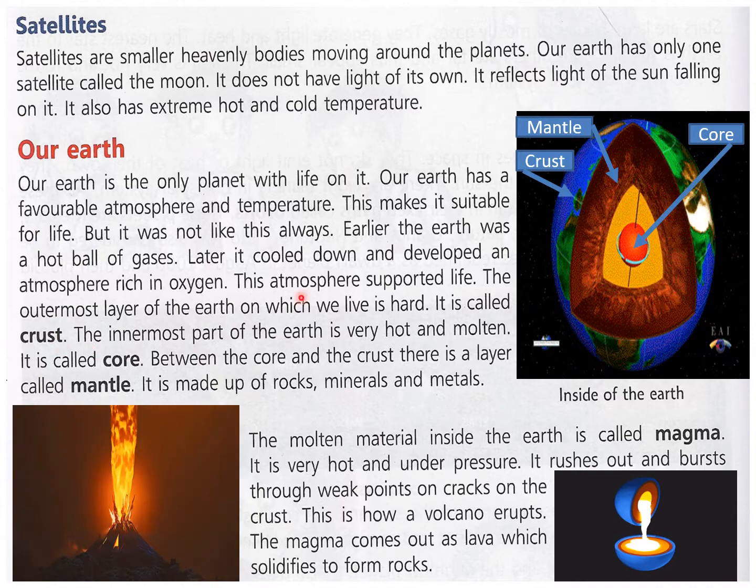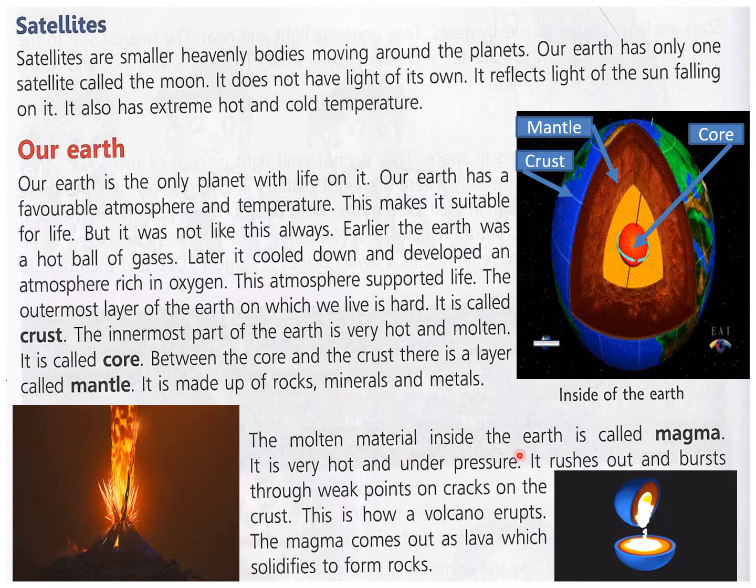The outermost layer of the earth on which we live is hard. It is called crust. You can see this portion which is outside where you can see land and water. This is crust. And the innermost part of the earth is very hot and molten. This is called core. This is center point. Between the core and the crust lies the mantle. This is the mantle portion. It is made up of rocks, minerals, and metals.